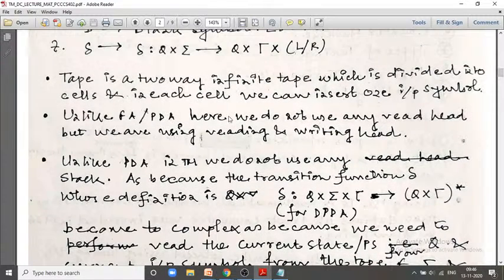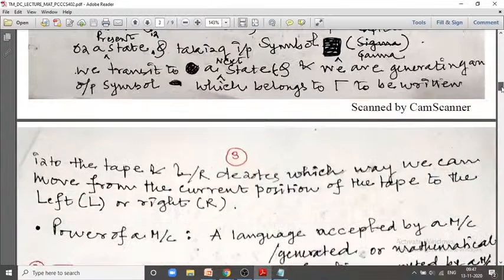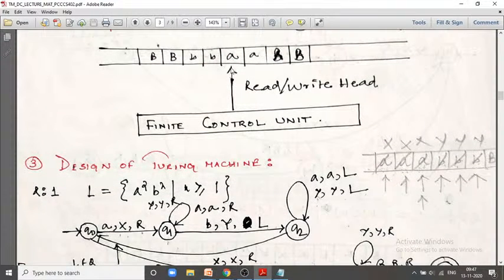This is very important. Unlike the finite automata or PDA, here we do not have only a read head, rather we have a read and write head. That means this particular pointer which I am talking about is not only able to read the data from the tape, but also it is able to write the data onto the tape. That's why no stack is required.